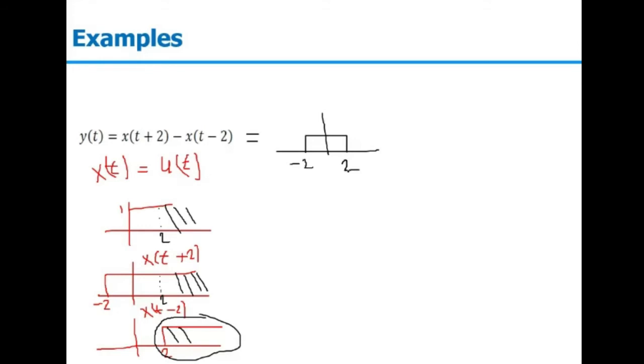And we can say for a bounded input, my y of t is also bounded. For all the values of t, y of t has a finite value. So the given system is stable in nature.